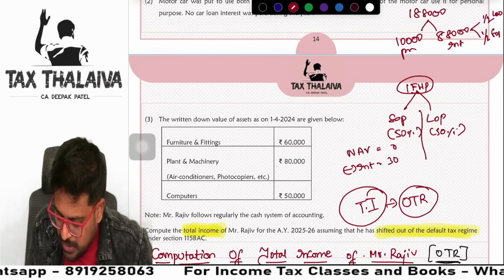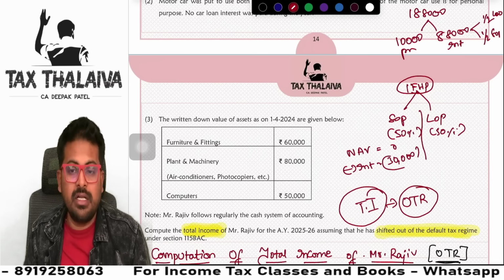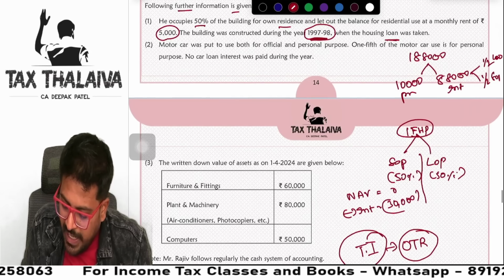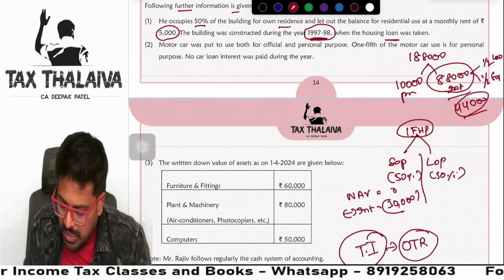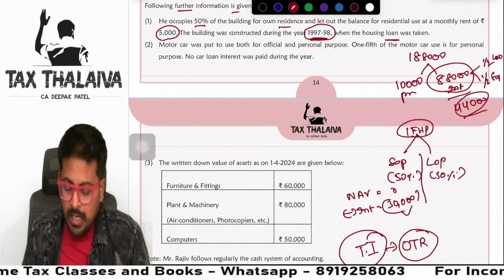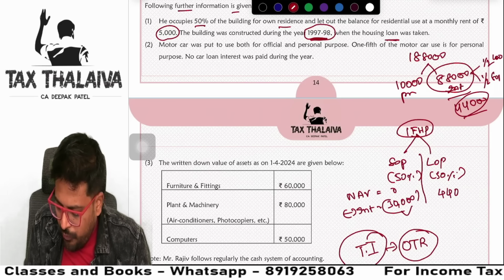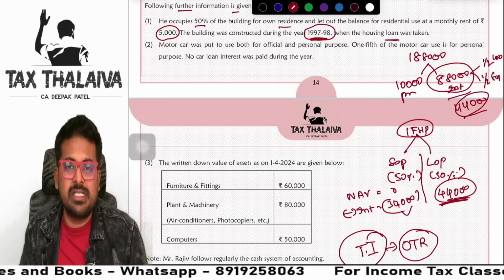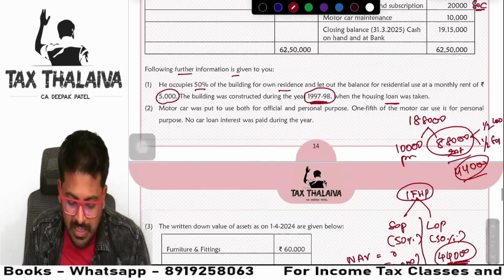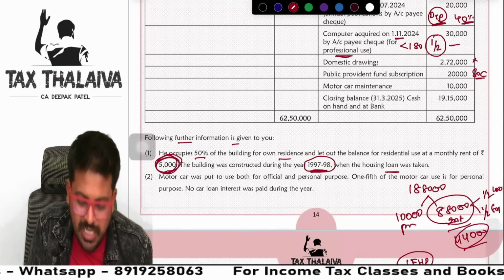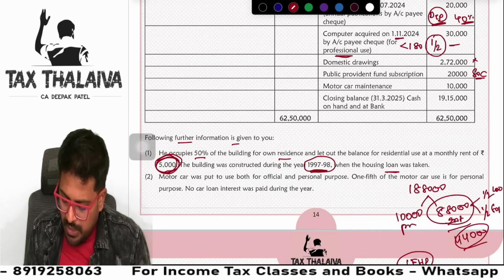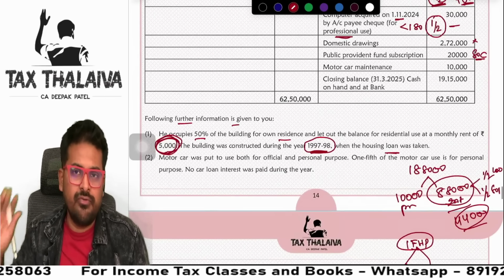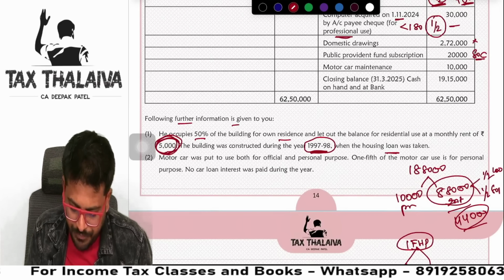So here maximum 30,000 only we will allow under self-occupied property, because 88,000 by 2 will become 44,000, but we will allow only 30,000 here. For let-out property, we will allow full interest of 44,000, and we will take rent of 5,000 per month into 12 months, 60,000 rupees we will take. We will remove the standard deduction and 44,000 of interest.